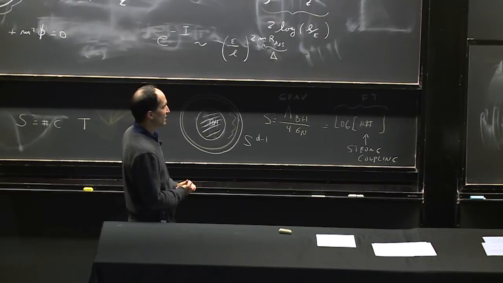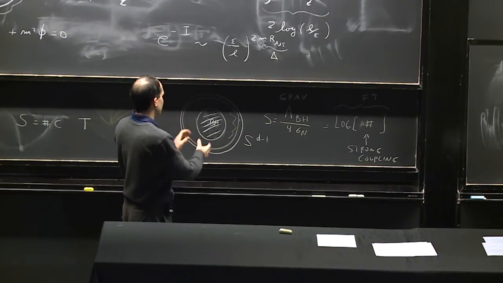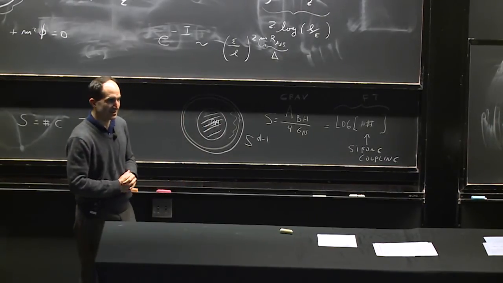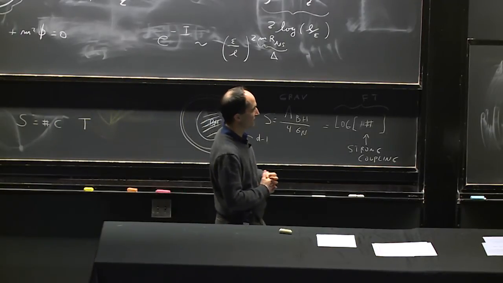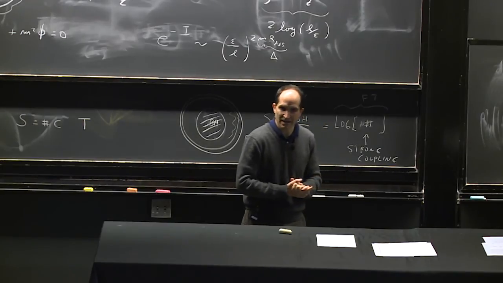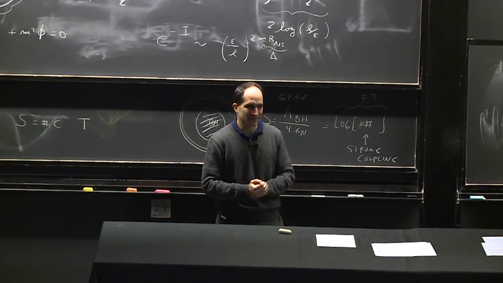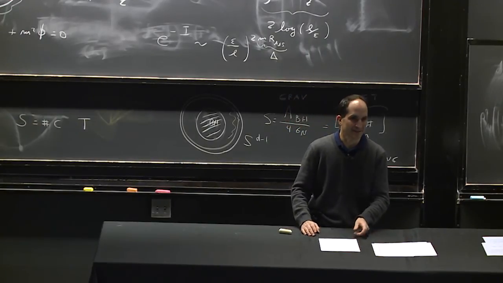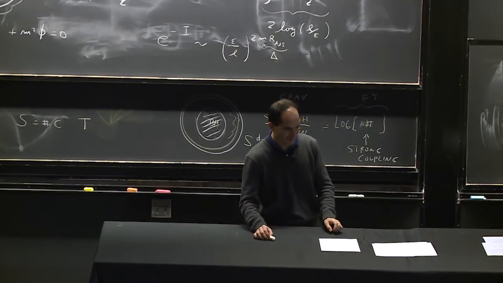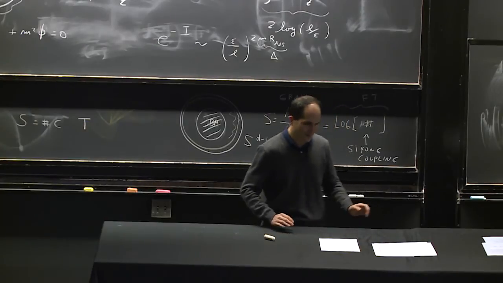So then people said, okay, that's good. And then they considered charged black holes here in AdS. So do they match the predictions from hydrodynamics with charged fluids? And what they found is that they didn't match.